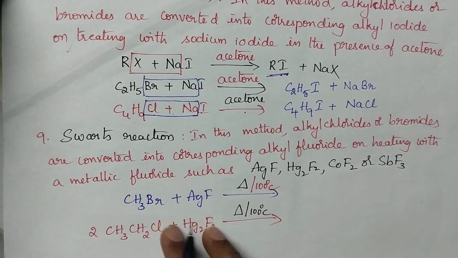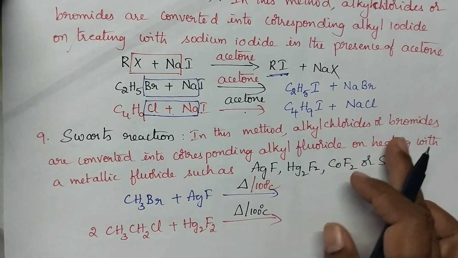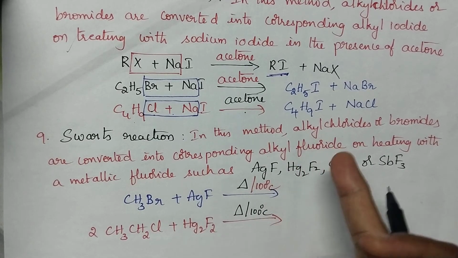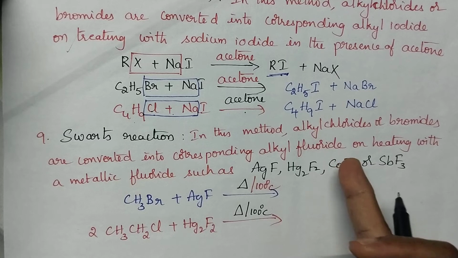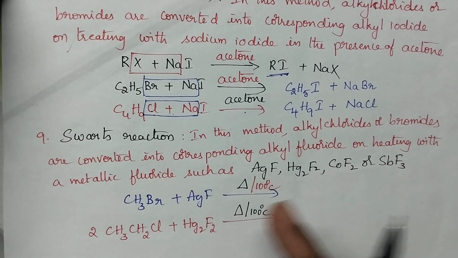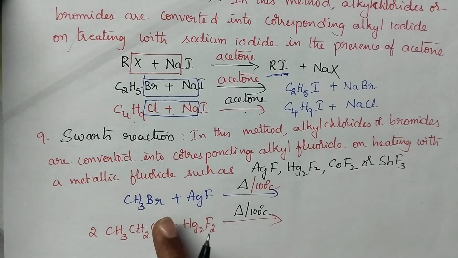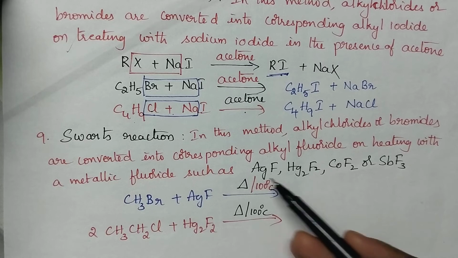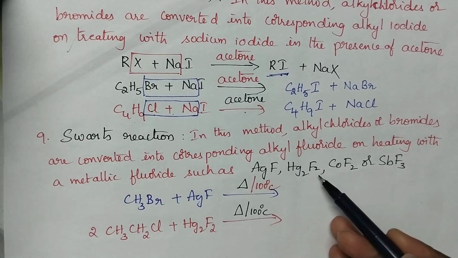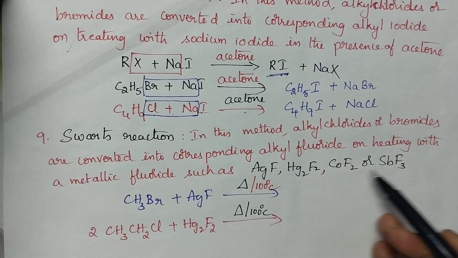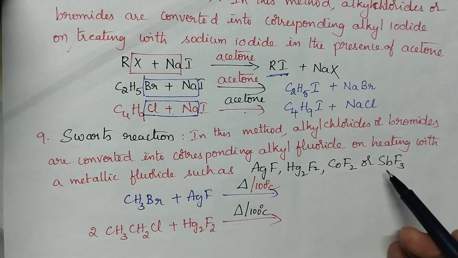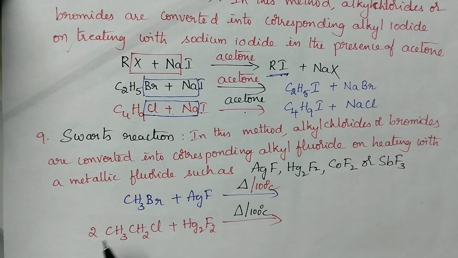Next, we will discuss the Schwarz reaction. In this reaction, alkyl chlorides and bromides are converted into corresponding alkyl fluorides on heating in the presence of metallic fluorides. Here, what type of metallic fluorides can be used? Especially silver fluoride, mercurous fluoride, cobalt fluoride or antimony fluoride can be used as the reagents. Let us see two examples.